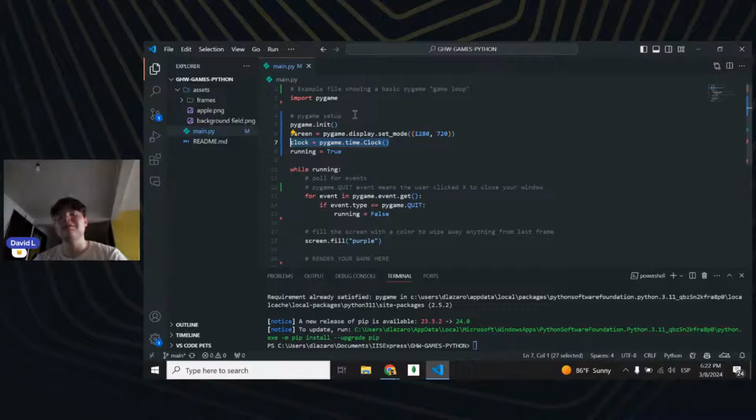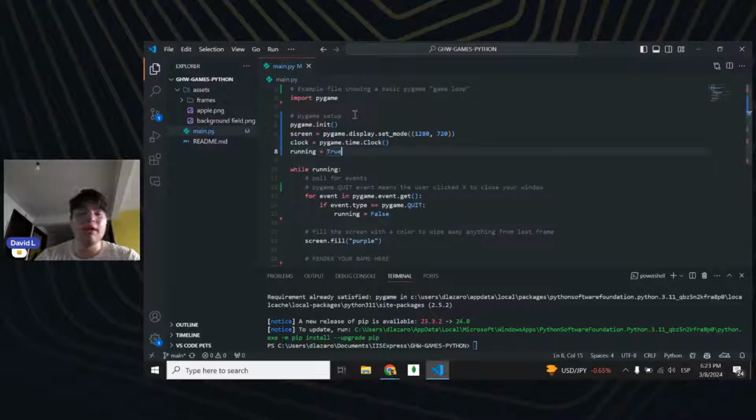The clock is like a timer that is going to be running each millisecond, and for each millisecond it's going to be doing something. It's how Python understands that we're going to be running a clock, and that clock is going to be helpful for some other function that we're going to implement later.